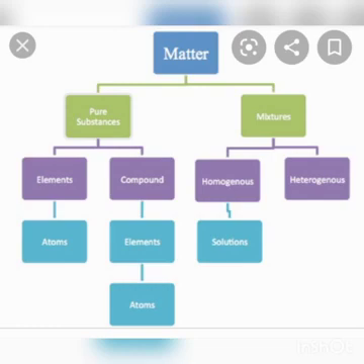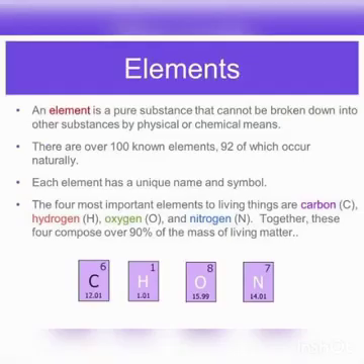First we are going to see about elements. What is meant by elements? An element is a pure substance that cannot be broken down into other substances by physical or chemical means. There are 118 known elements in total. Of these, 92 occur naturally, and the remaining we prepare in the laboratory. Elements have unique symbols and names. The four important elements are carbon, hydrogen, oxygen, and nitrogen.